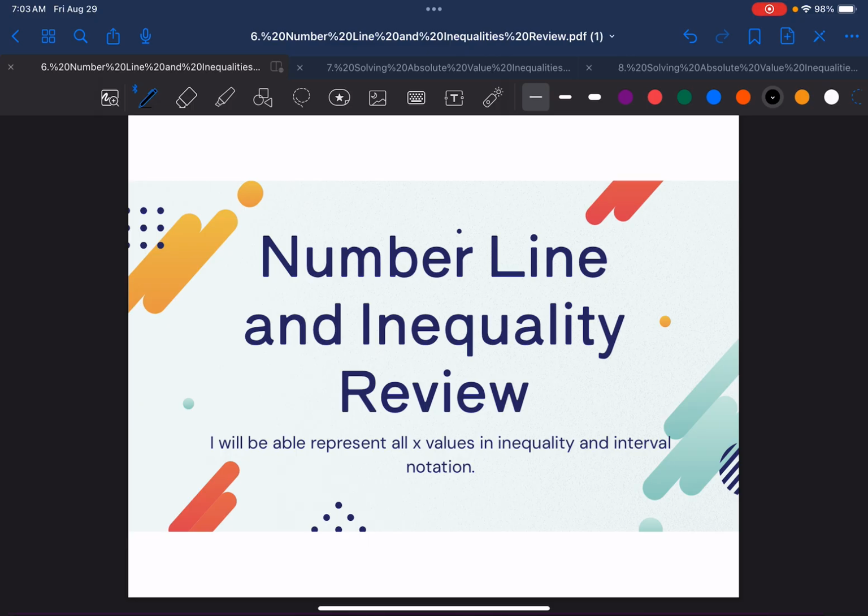This is essentially a review from 7th and 8th grade math, but I know that we all had different teachers, and so there are going to be some things that I'm going to highlight that are essential to our success going into absolute value inequalities.